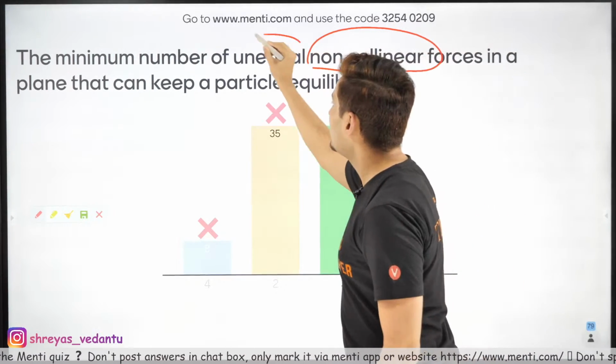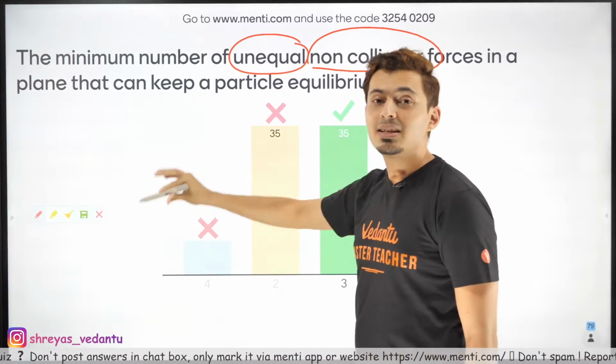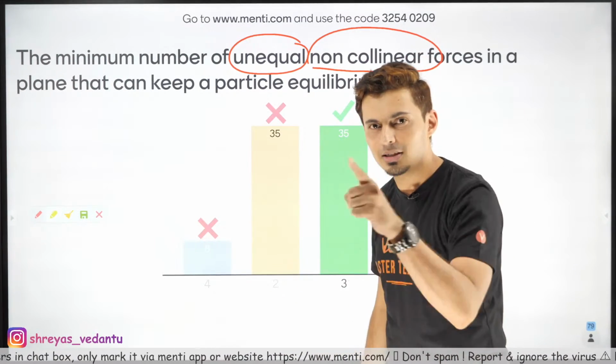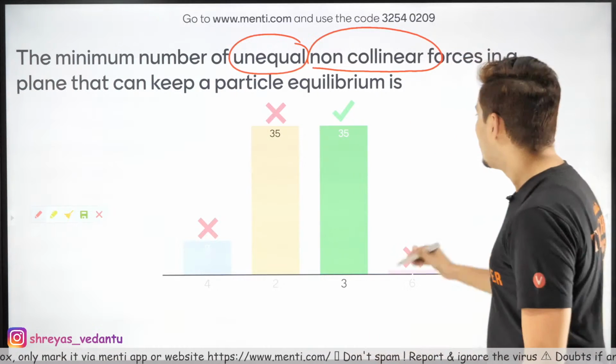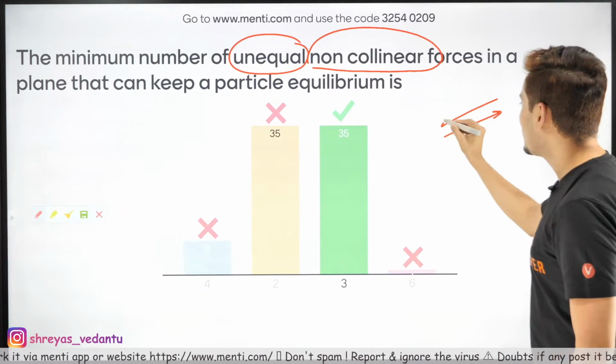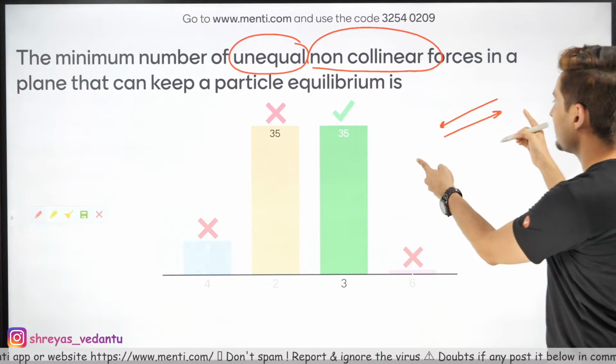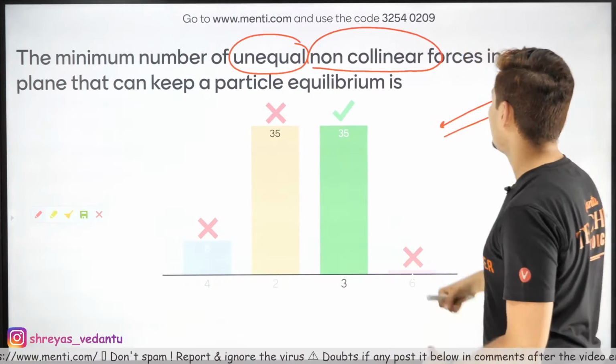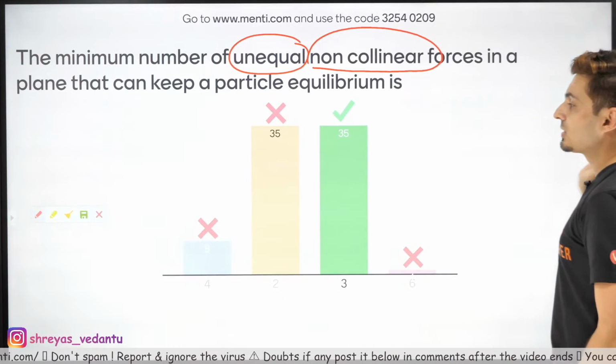Non-collinear, unequal. If these words were not there, then the answer is 2. And we had done this question in the class, if I remember it correctly. 2 vectors of equal magnitude will cancel each other. So, done. But the question says they are unequal. So, their magnitudes cannot be same.